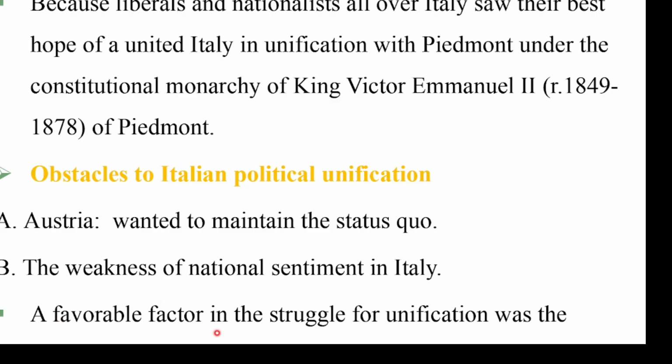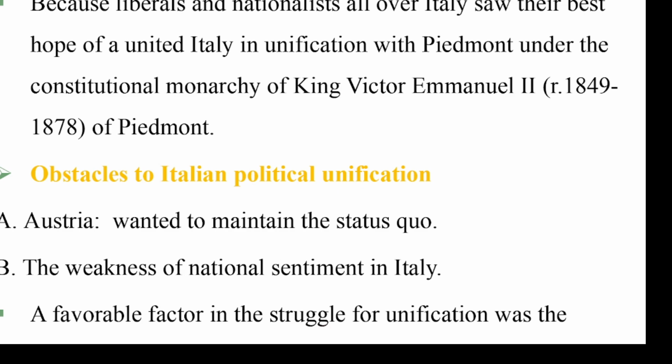A favorable factor in the struggle for unification was, we can say, the diplomatic isolation of Austria. Austria was isolated after the Crimean War of 1855 up to 1856. Sometimes the Crimean War is dated from 1853 up to 1856.